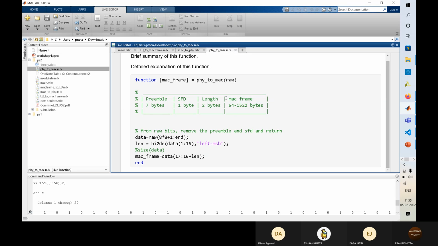Length is used by the receiver to decide how much it has to read. As we told before, the length of the MAC frame is different for each packet, so this variable is used by the receiver to decide how much it has to read afterwards. So I have used the length variable to start reading from the 17th and read for the length starting from 17. So this will give us the MAC frame.